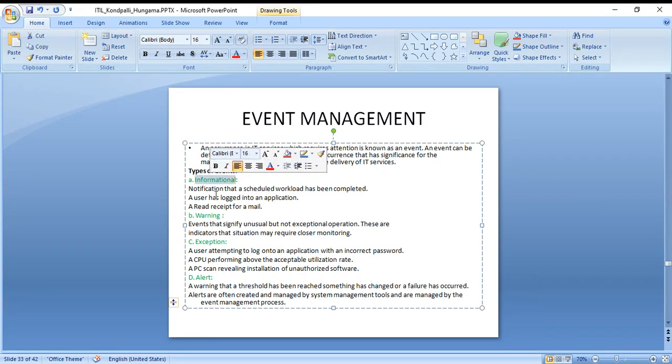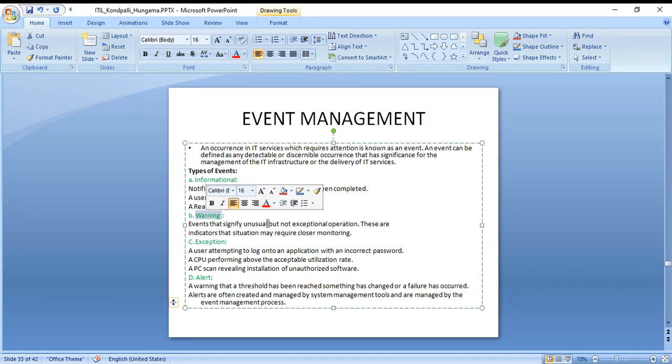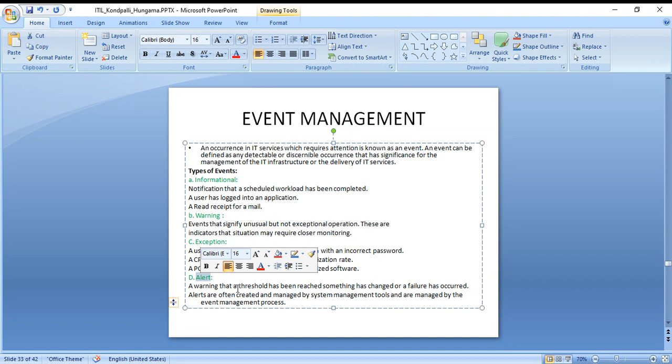First is informational. It is a notification that a scheduled workload has been completed, a user has logged into an application, or a read receipt for a mail. And then warning: events that signify unusual but not exceptional operation. There are indicators that a situation may require closer monitoring. So you need to ensure that you are closely monitoring. You change a password immediately. Then exception, where exceptions are there: yes, I know that person, so that is fine, I just click on yes, it was me. And then alert: you are being alerted that this happened, so be careful.